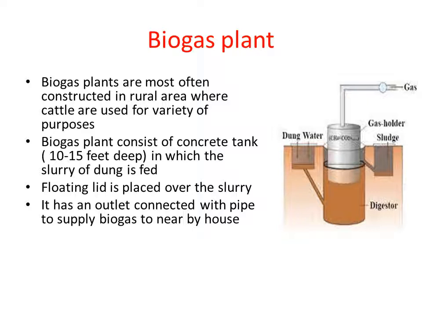Then the spent slurry. After the complete anaerobic digestion of slurry, the spent slurry can be used as fertilizer. You can see one more small tank is connected with the digester. That is the tank where the spent slurry can be recovered. Clear? It can be recovered from the digester, and it can be used as a fertilizer.